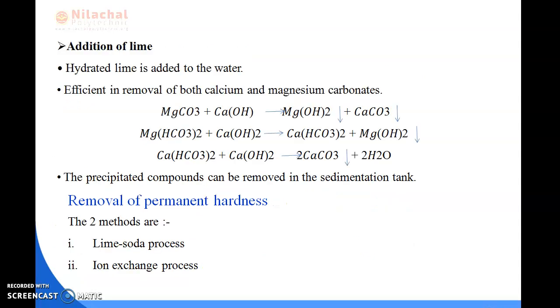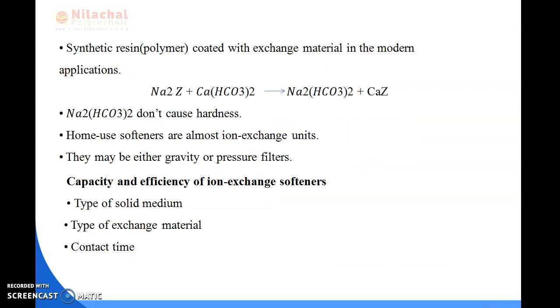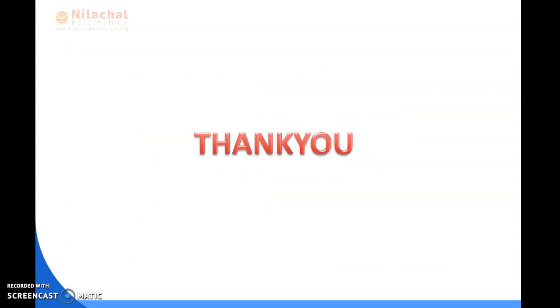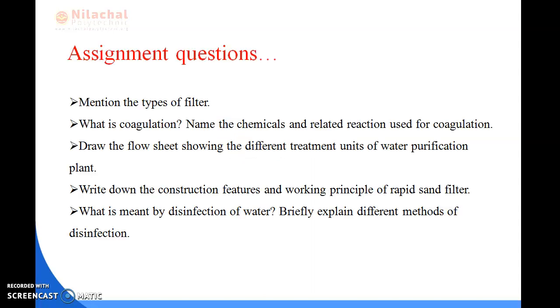And last one, that is removal of permanent hardness. How can we remove the permanent hardness from the water? There are also two methods, that is lime soda process and ion exchange process. Okay, these are the two methods by which we can remove the permanent hardness from the water. This is all about that. And this is all about chapter 3, that is the treatment of the plants.